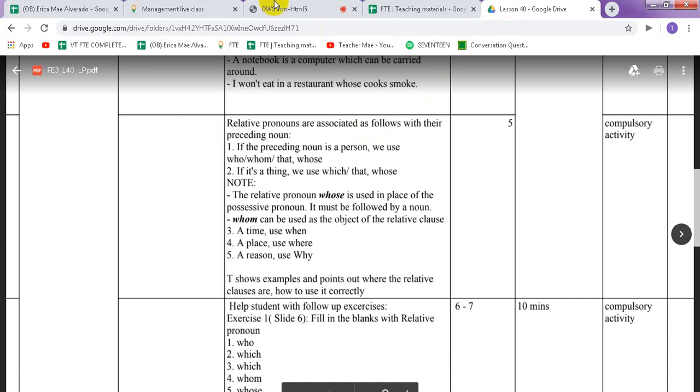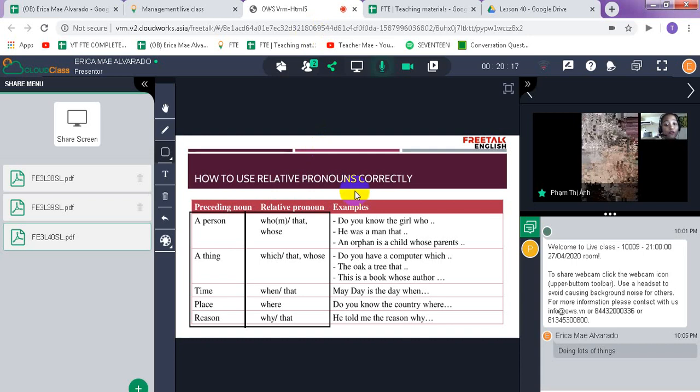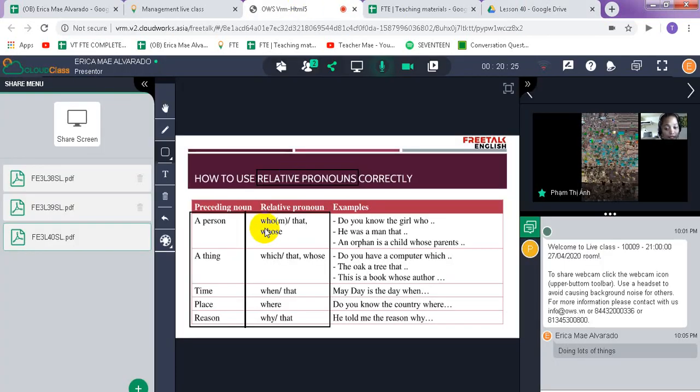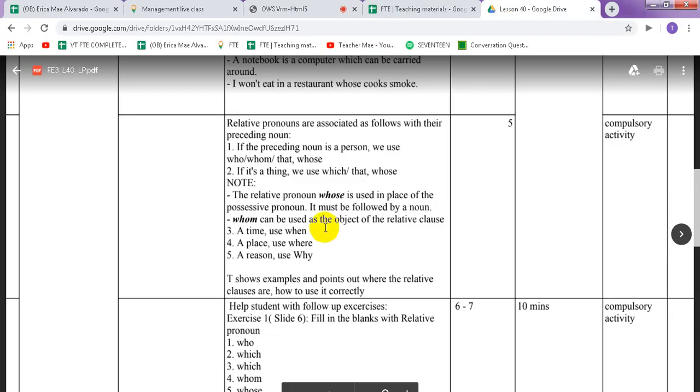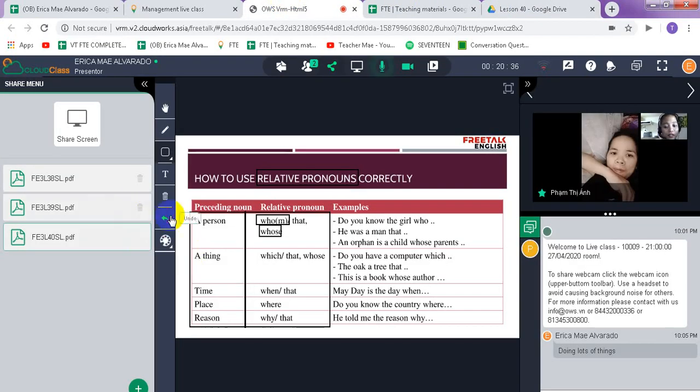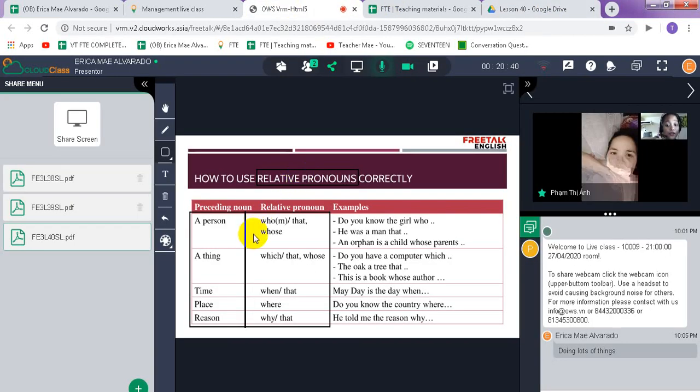So I still have something to say. I just want you to take note that we are talking about relative pronouns. When we talk about relative pronouns, the whose and whom, let's first focus on the whose.